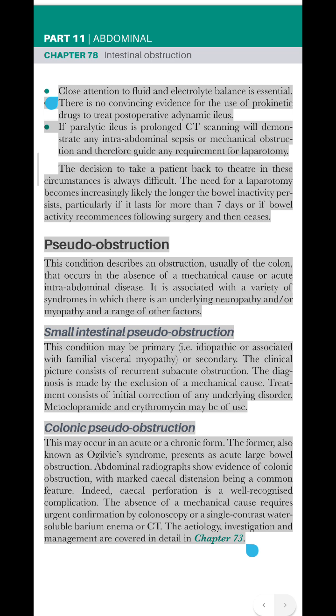Colonic pseudo-obstruction. This may occur in an acute or a chronic form. The former, also known as Ogilvie's syndrome, presents as acute large bowel obstruction. Abdominal radiographs show evidence of colonic obstruction, with marked cecal distension being a common feature. Indeed, cecal perforation is a well-recognized complication. The absence of a mechanical cause requires urgent confirmation by colonoscopy or a single contrast water-soluble barium enema or CT. The etiology, investigation and management are covered in detail in Chapter 73.